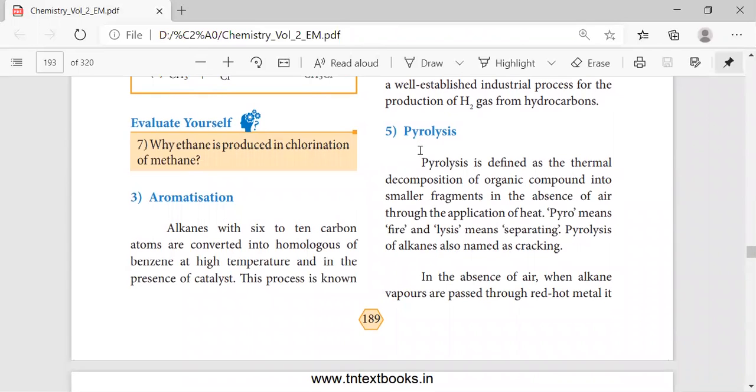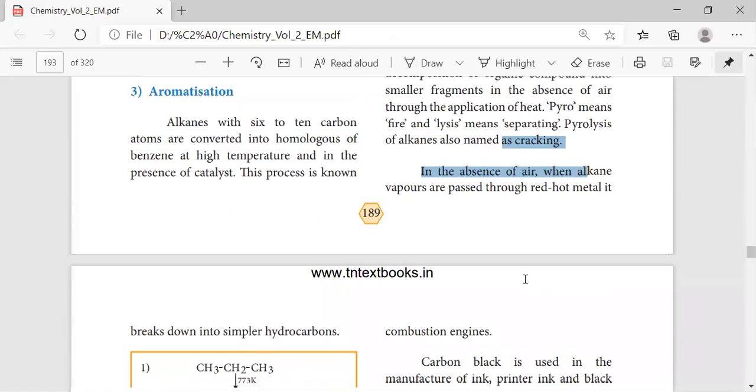Now, pyrolysis. Pyrolysis is simply thermal decomposition. We increase the temperature and heat the compound so that it gets decomposed into smaller fragments. Okay, this takes place through the application of heat. The word pyro means fire, and lysis means separating. So in pyrolysis, we fire it and then separate the compound. This is also named cracking. Actually, this takes place in the absence of air.